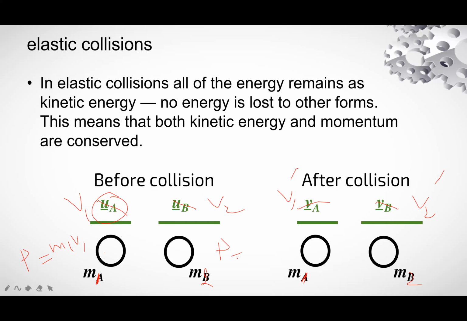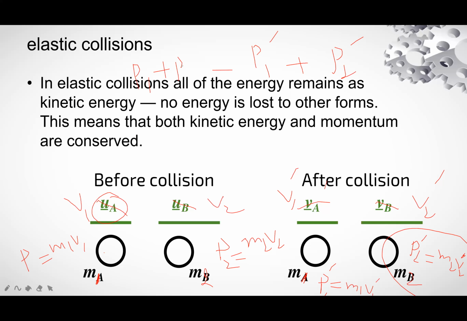Momentum of the other particle is P2, which is M2 V2. After collision, the momentum of the first particle is P1 prime, which is M1 V1 prime, and of the second particle is P2 prime, which is M2 V2 prime. P1 and P2 are before collision.